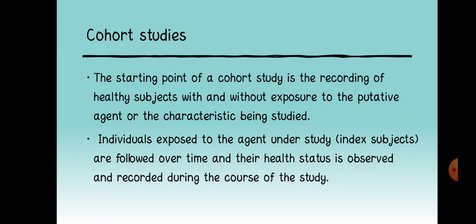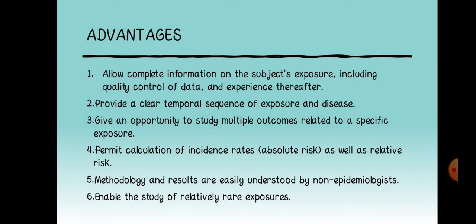A cohort study. The starting point of a cohort study is the recording of healthy subjects with and without exposure to the putative agent or the characteristic being studied. Individuals exposed to the agent under study are followed over time and their health status is observed and recorded during the course of the study. These are the advantages of cohort study.